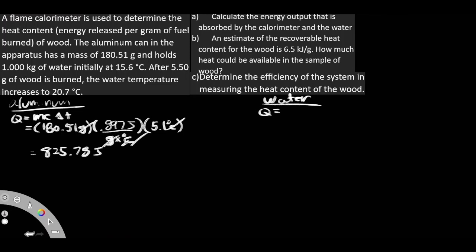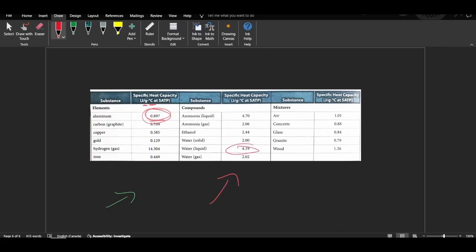Now I'm going to do the same thing for the water. So our MCT, what do we get for our mass? We get 1 kilogram, but I'm just going to change it to grams, so we end up getting 1,000 grams. I'm going to change my specific heat capacity. I know it's not written there, but you should already know by now that our water, as written over there, is going to be our 4.19 joules.